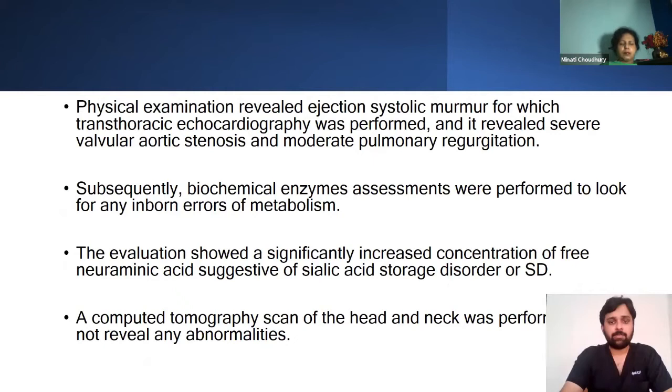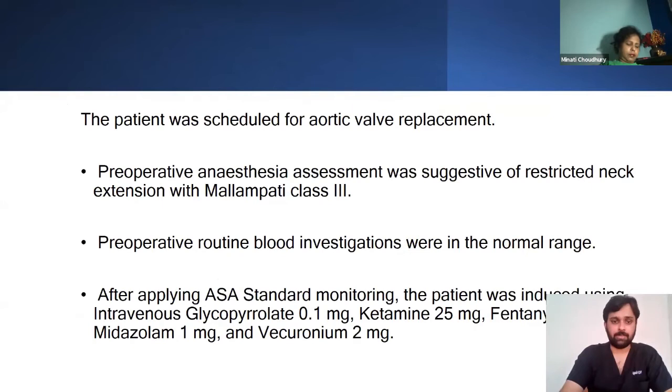moderate pulmonary regurgitation. Subsequently, biochemical enzyme assessments were performed to look for any inborn errors of metabolism, and the evaluation showed a significantly increased concentration of free sialic acid, suggestive of sialic acid storage disease or SASD. A computed tomography scan of the head and neck was performed and did not reveal any abnormalities.